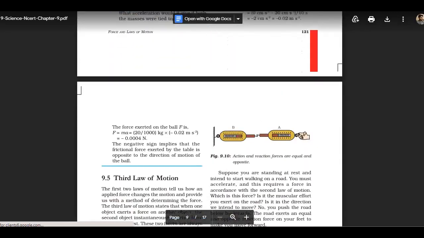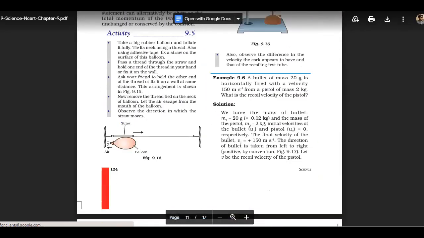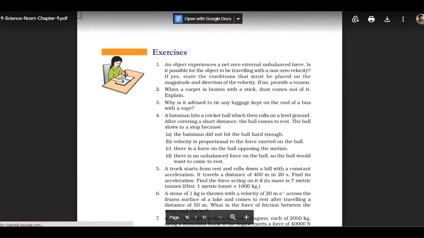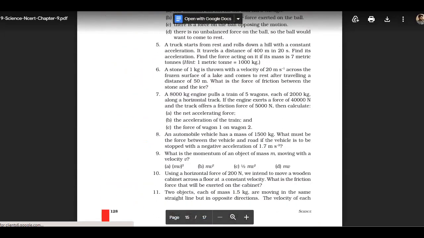Okay, so here are the questions on your screen. We were doing the question number... so start doing question number 7. Do question number 7 here.